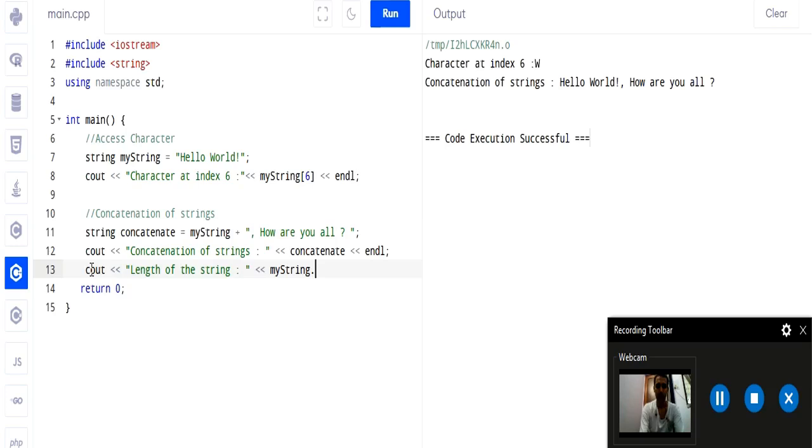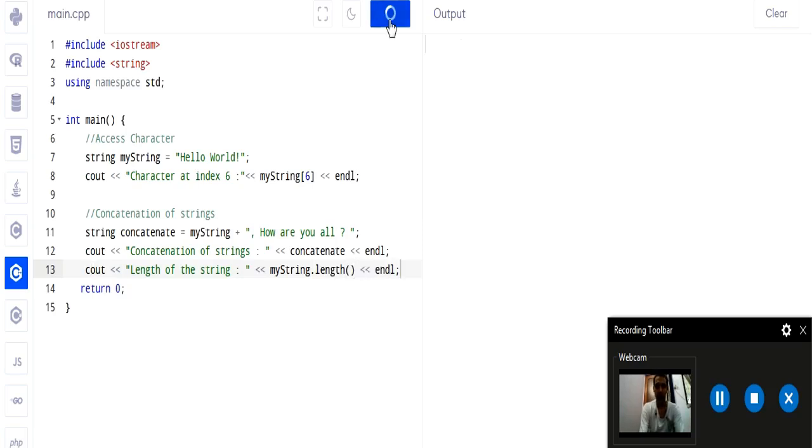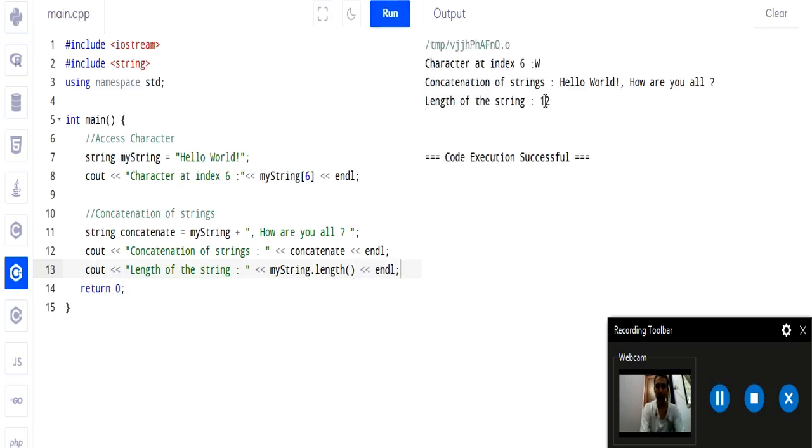Okay, then dot operator, and we use the string method length for finding the length of a string. Like this. If we run this, we get the length of the string, which is 12. So hello world has 12 characters. If we count, 1, 2, 3, 4, 5, 6, 7, 8, 9, 10, 11, and 12. So in total we have 12 characters. We include the space and the exclamation mark in the total length of the string.